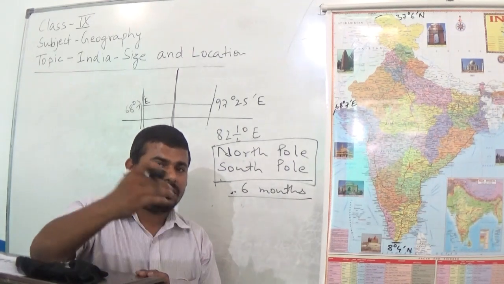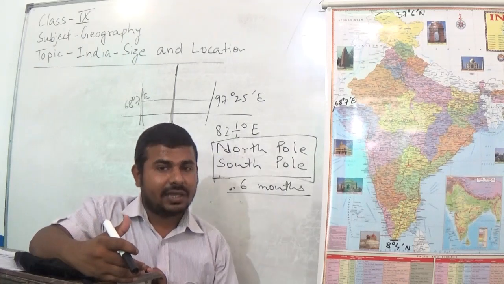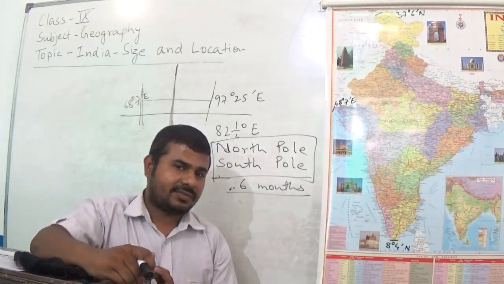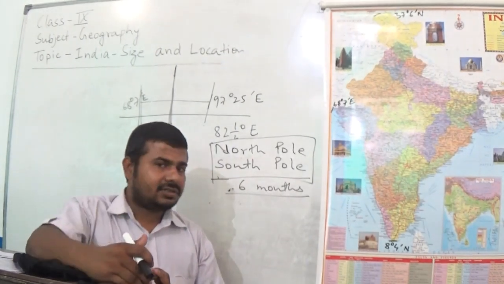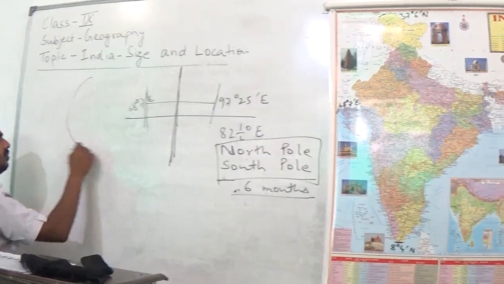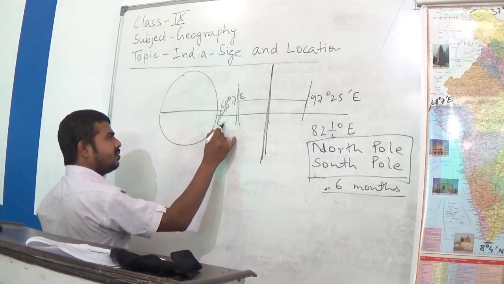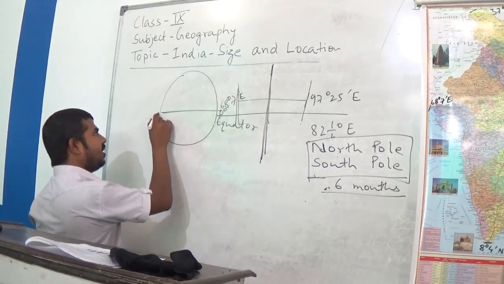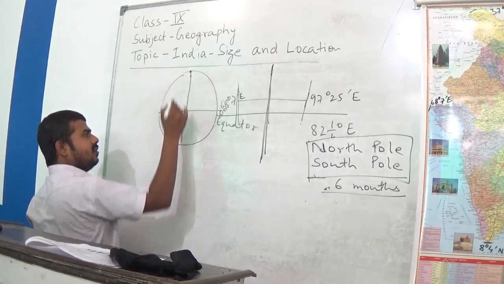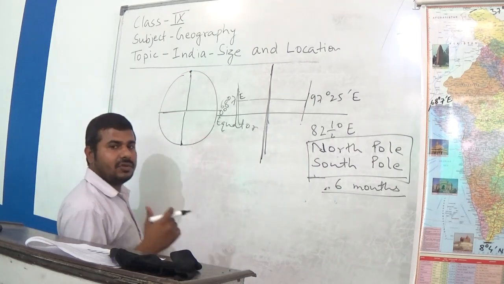There is a 6 month day and a 6 month night. Why? Because this is the farthest from the equator. So you have understood this. Let us assume that this is the equator, 0 degrees. As we move away from the equator to the north or to the south, the difference between the duration of day and night is more.